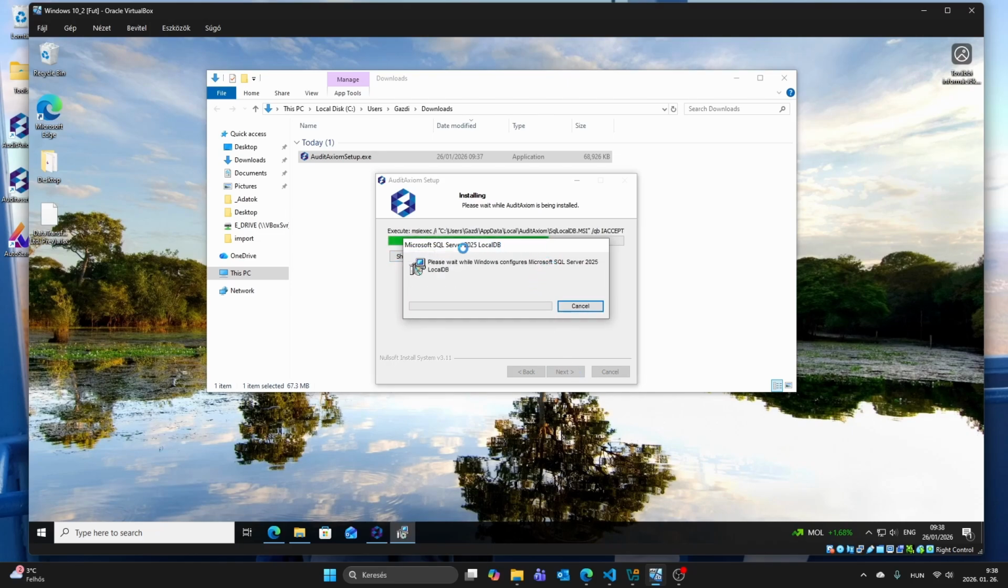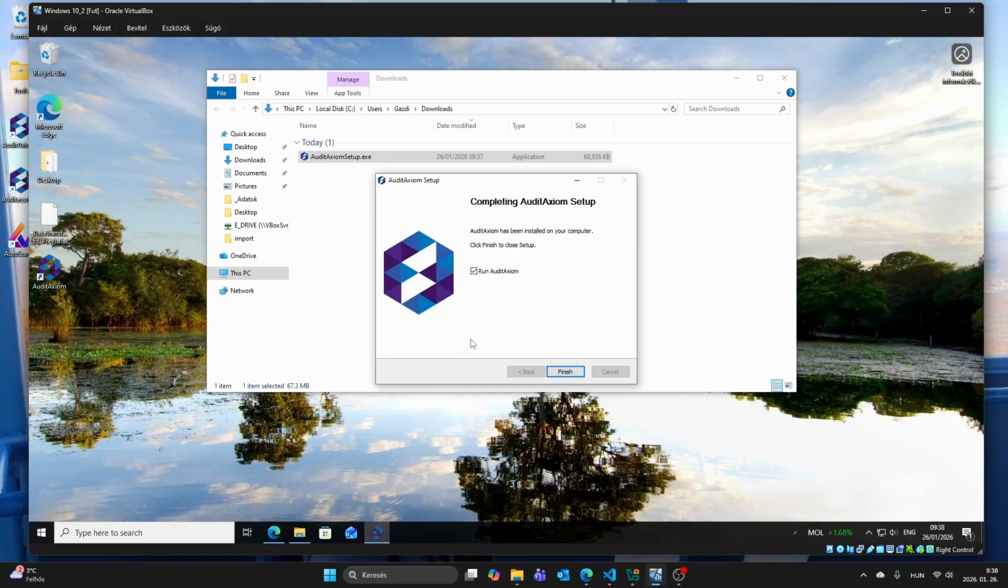Meanwhile, I would like to mention that in very rare cases, the installation of local DB may fail. In this case, please contact your system administrator, who can check what the issue is and install this database component separately if needed. Once that is done, the program will detect that a database already exists and will automatically complete